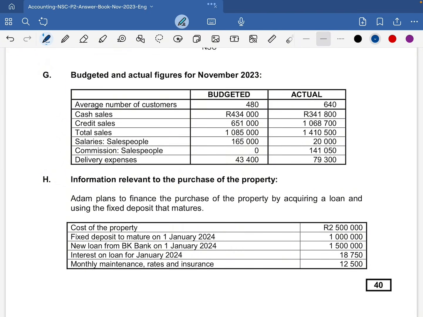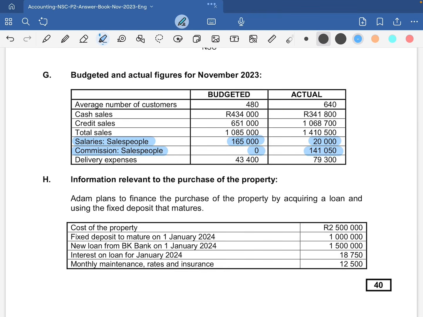And then now we are looking at the salaries of salespeople. We had the budgeted of 165,000, and then we had an actual of 20,000 rand. So Adam reduced the salaries that were paid to the salespeople, but then now they were also paid commission on sales. They budgeted 0, but they actually paid 141,050. So now what we can see is that they changed from salaries to paying them commissions, so they actually paid them based on the sales that they made.